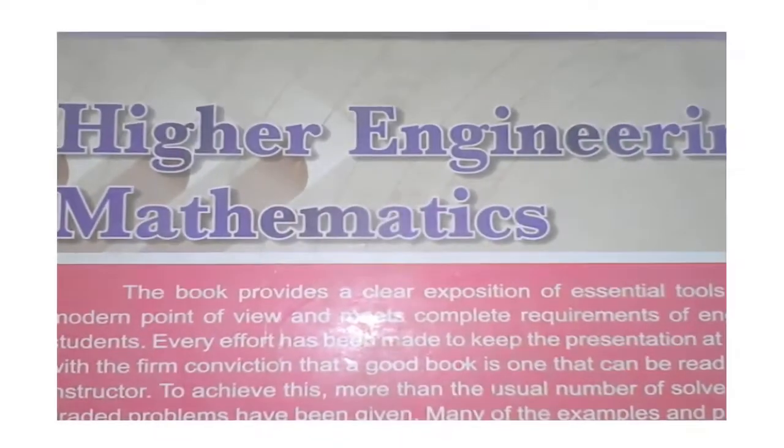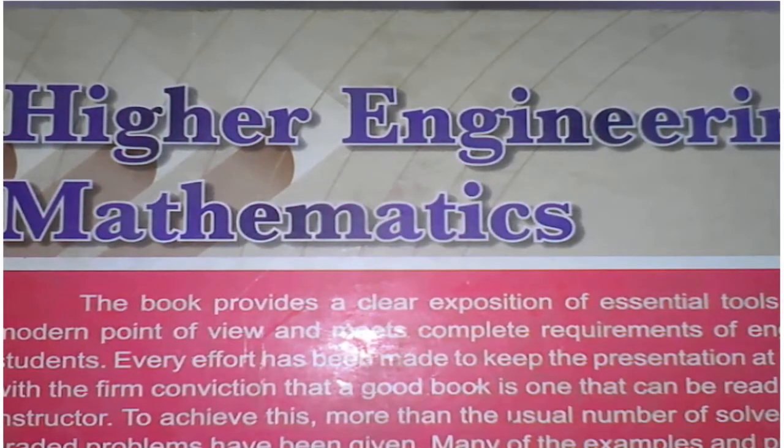Dear students, in the previous class we have seen the introduction part of probability distribution. In that we have seen a random variable, how to define a random variable from the given experiment.